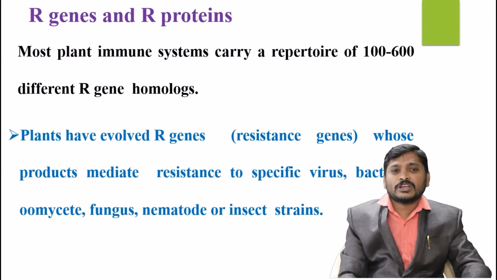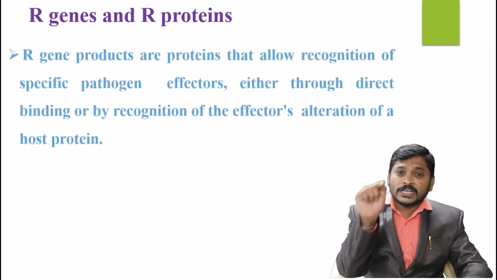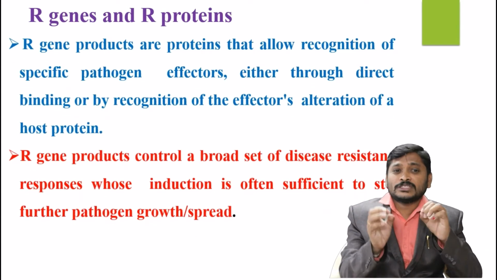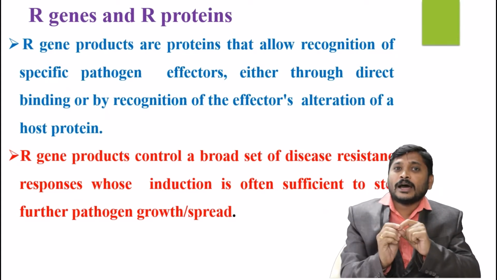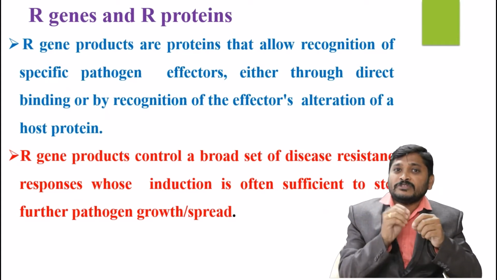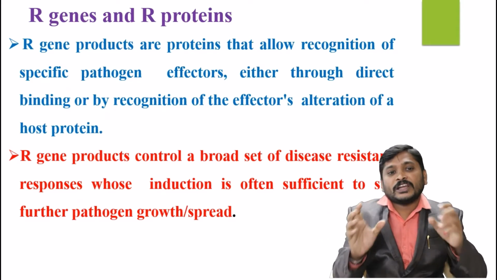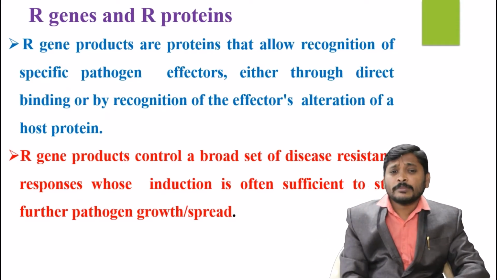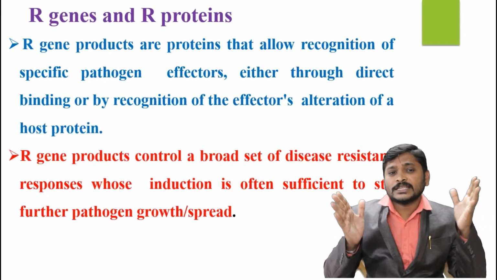Most of these are very specific in nature. They recognize a special type of pathogen, so pathogens can be easily identified. Those effectors are a class of proteins which identify the pathogen very effectively. These R gene products have broad control over disease resistance.